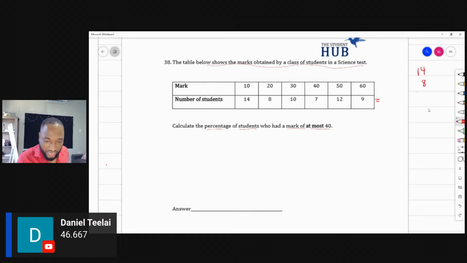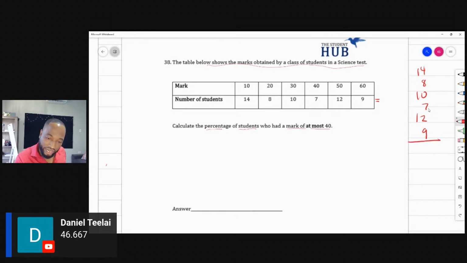14, 8, 10, 7, 12, 9. Now, I know some of you like to add it up in your mind, but I still recommend writing it down, even if you're really good at arithmetic, so that when you're checking over, you'll always have something to look at. 14, 8, 10, 7, 12, 9. We're adding up the number of students now.